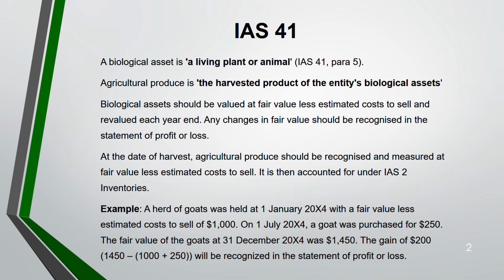Example: a herd of goat has a fair value less cost to sell 1000. Gold was purchased for 250. So the fair value at 31st December is 1450. Now you have to find out the gain or the loss. So you see, first fair value less cost to sell is 1000 and you have purchased another gold for 250.